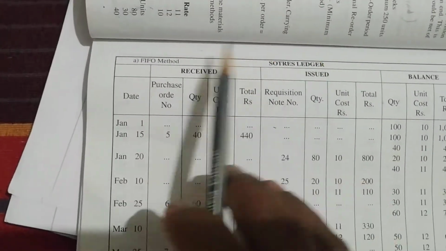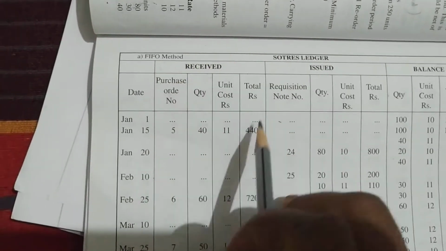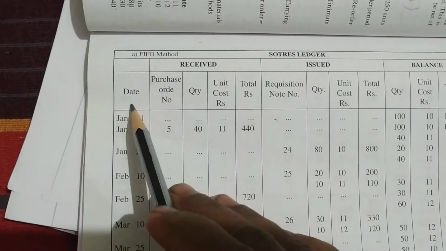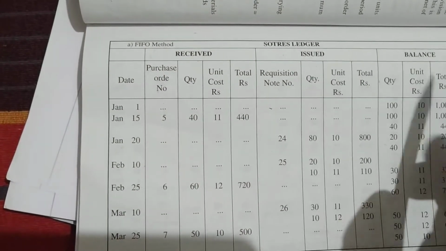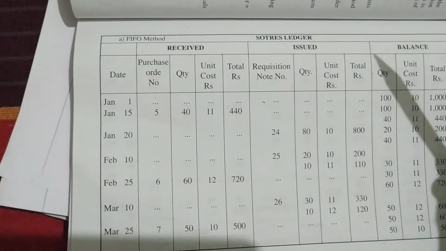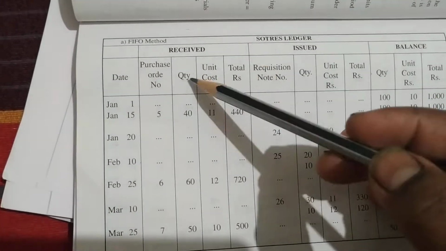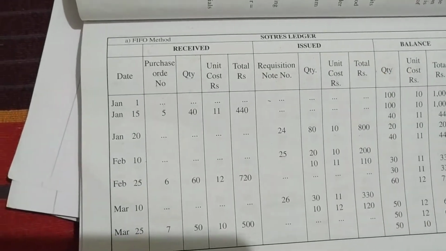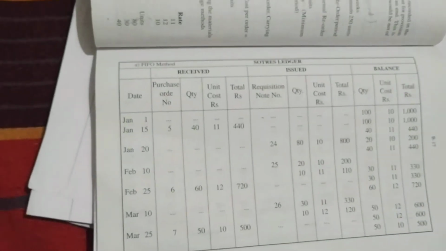We know the format: stores ledger. This is the LIFO method. You have to write received first, then issued, then balance. We have 5 columns: date, purchase order number, quantity, unit cost, total, then requisition number, quantity, unit cost, total. As we have seen in the FIFO method, the last 3 columns of quantity, unit cost, total in received, issued and balance will be the same. The format will be the same for all the methods: FIFO, LIFO, simple average and weighted average. Now we are seeing the LIFO method, and I have drawn the format for it.